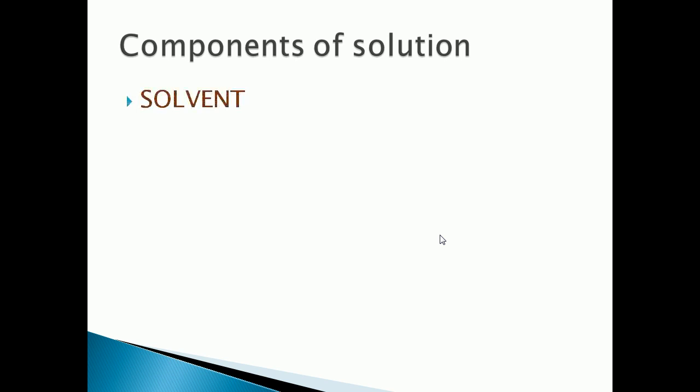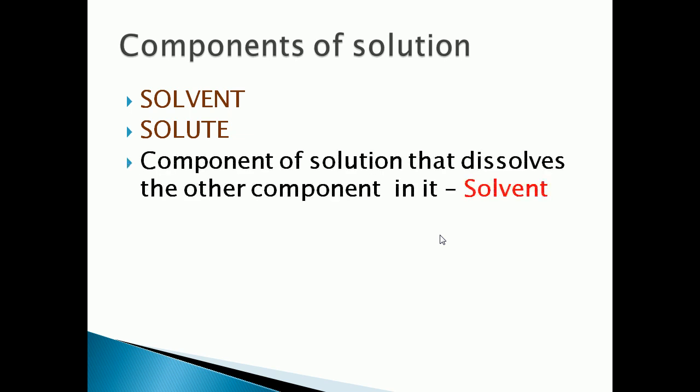So a solution has two components. What are they? Solvent and solute. Okay, so what are the components of a solution? Solvent and solute. Now we can see what is meant by solvent. The component of a solution that dissolves the other component in it. So the component of a solution that dissolves the other component in it means solvent.